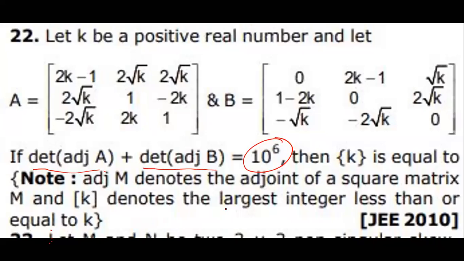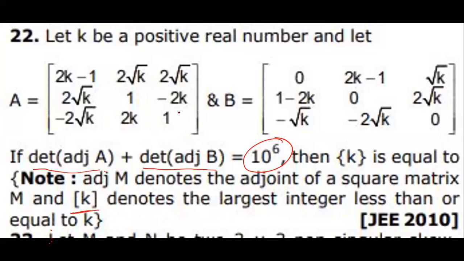Then what is the case? What is the adjoint of M? You know very well. What is the meaning? The integral part of K, I told you last time, is the largest integer less than or equal to K. Let me simplify. First, find the value of K. After that, we can see.